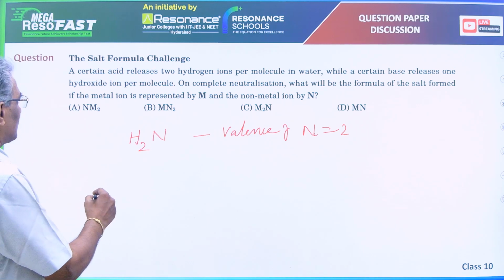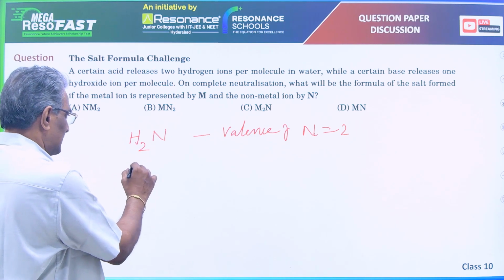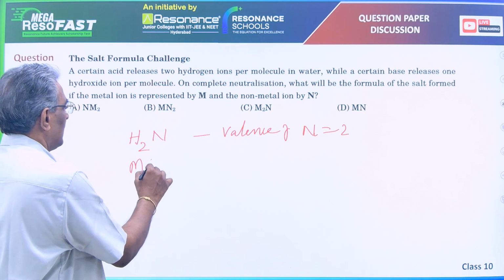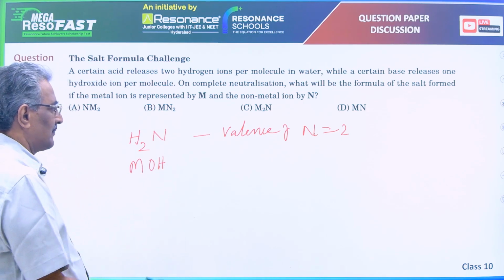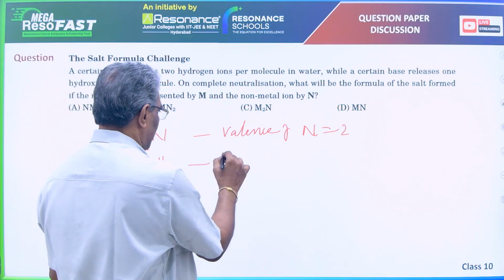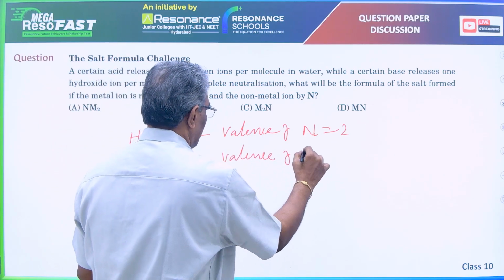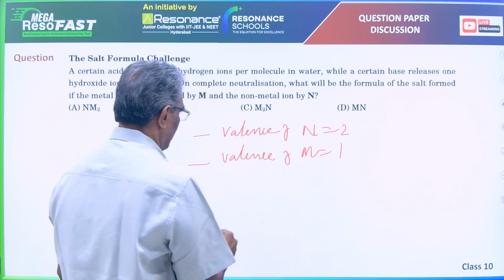Certain base releases 1 hydroxyl ion. Its hypothetical formula is MOH. So valence of M is equal to 1.